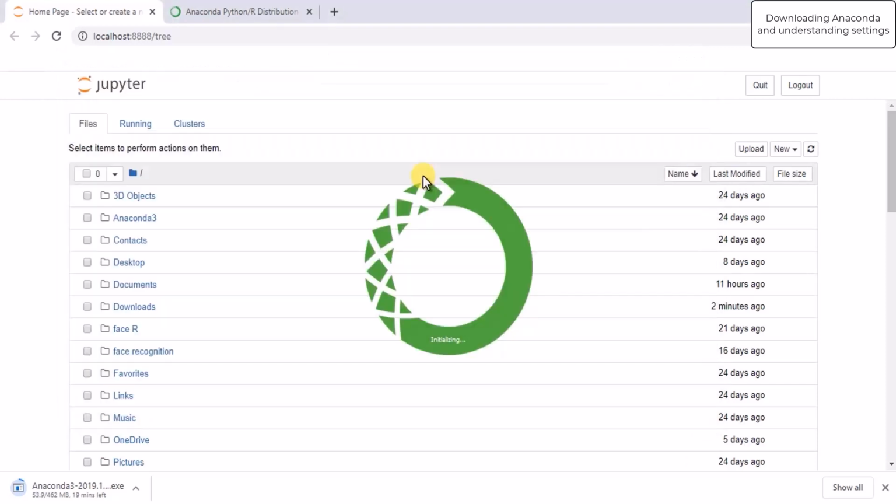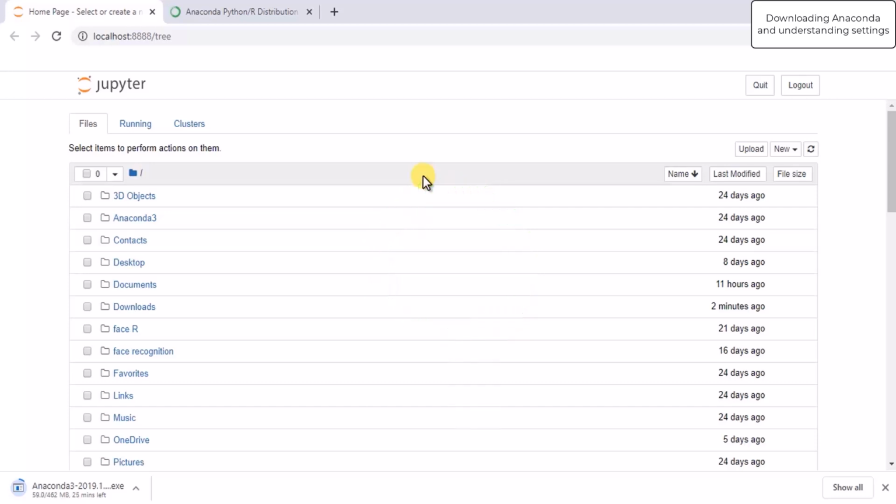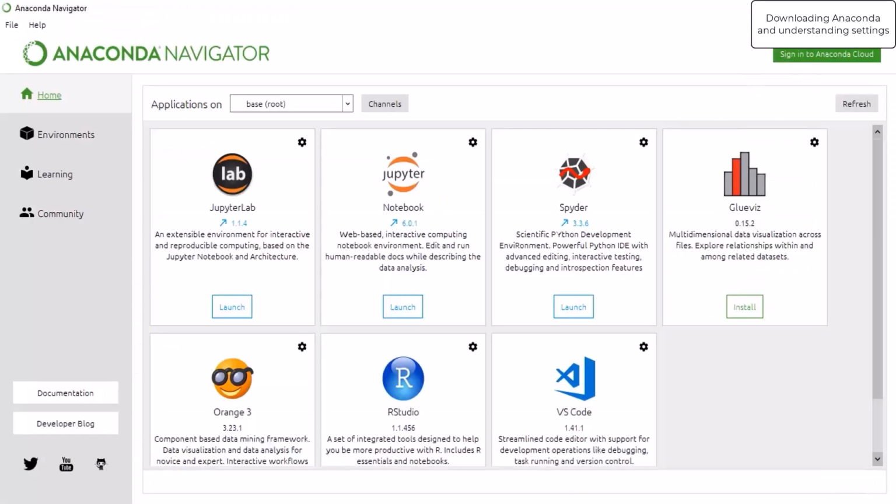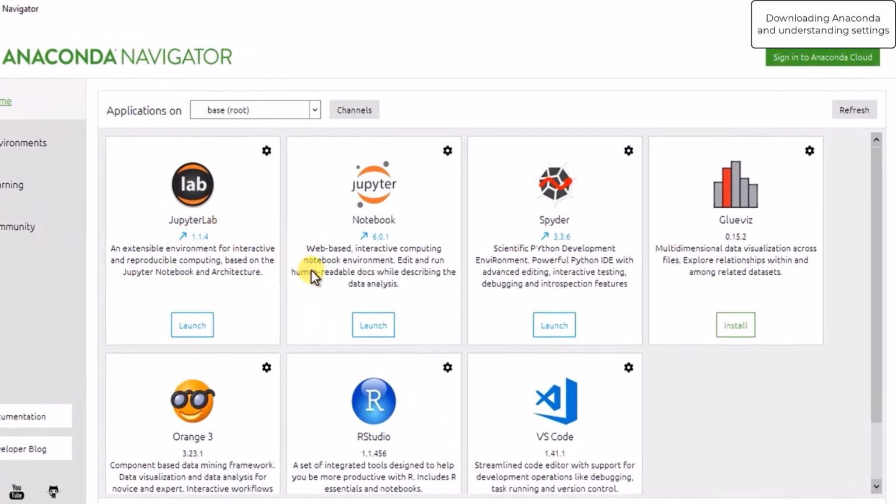Anaconda Navigator contains all the IDEs, all the packages, all the libraries. You can manage environments. You can manage different IDEs with the help of Anaconda Navigator. So you get each and every part and module of the Anaconda distribution in Anaconda Navigator, where you get all the details of the different IDEs, different packages, and you can also set your environment with the help of Anaconda Navigator. So there are multiple things you can do with the Anaconda Navigator. For example, you can use JupyterLab. You just have to press this launch button and it will start. You can start using Jupyter Notebook.